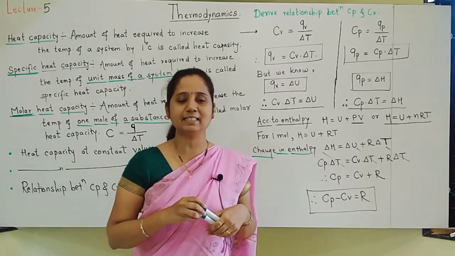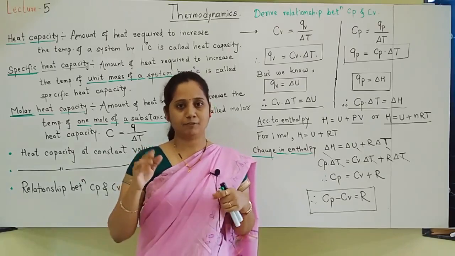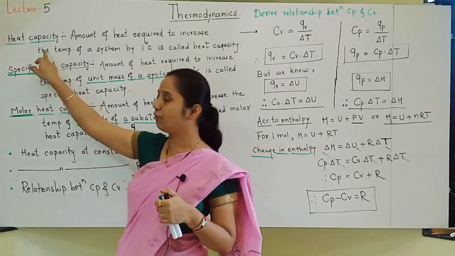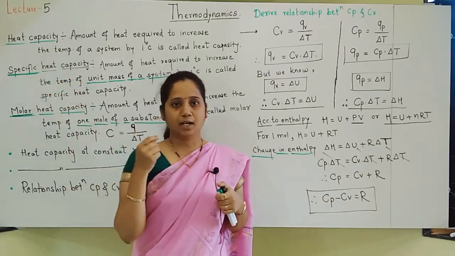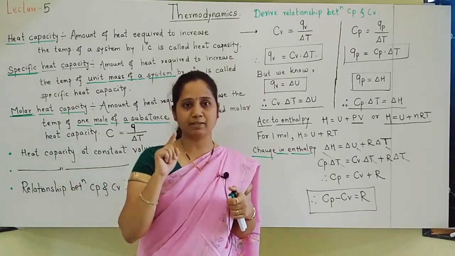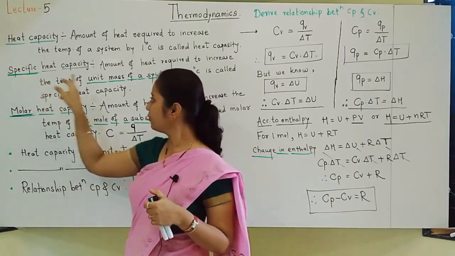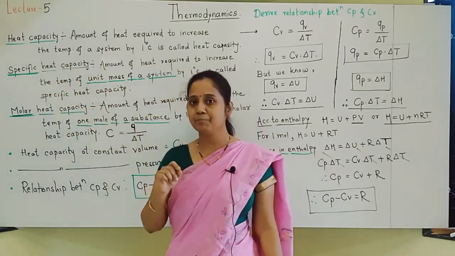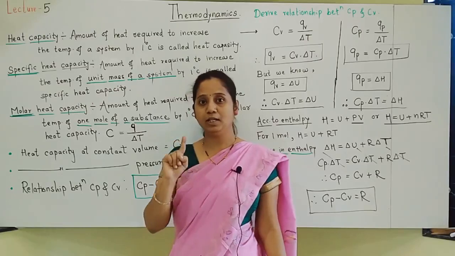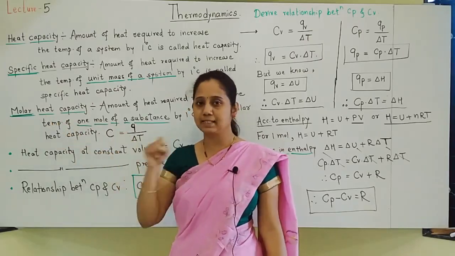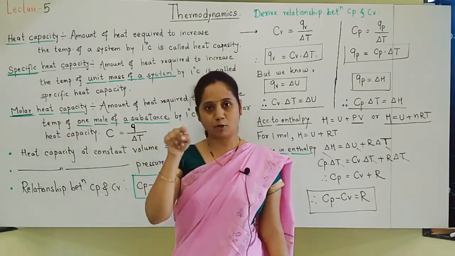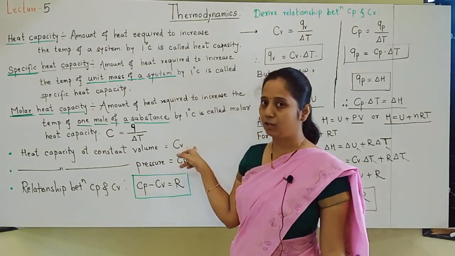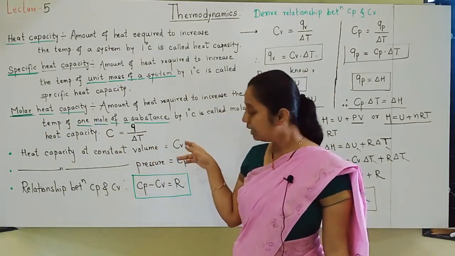Nothing is clear till yet, but for the next topic it was necessary. So let us see once again what is heat capacity. How much heat is required to increase temperature by 1 degree Celsius. If it is for unit mass of a system, then it is called specific heat capacity. If it is for 1 mole, then it is called molar heat capacity. It is given by symbol C, and at constant volume it is Cv, at constant pressure it is called Cp.